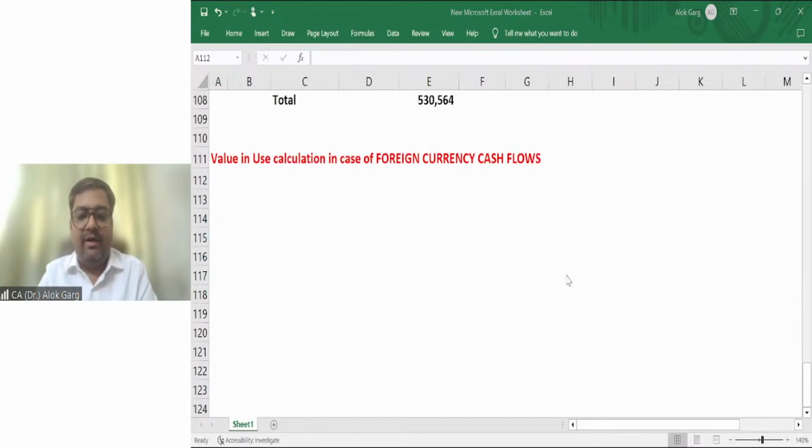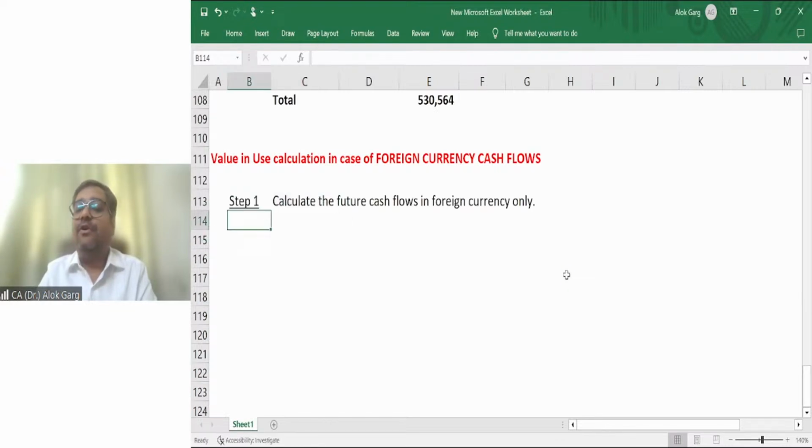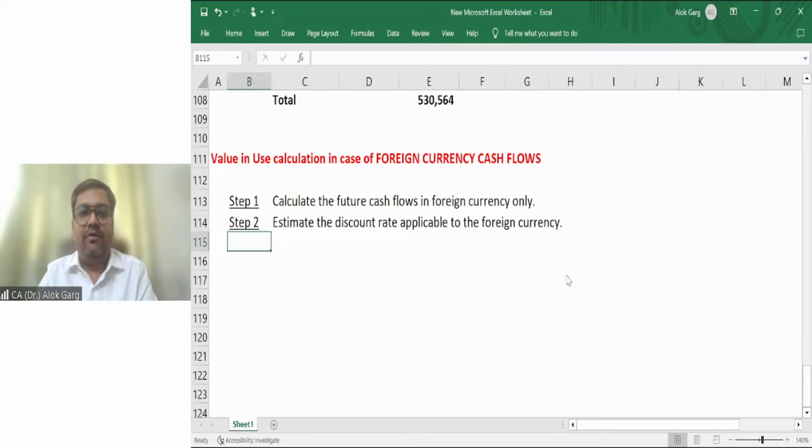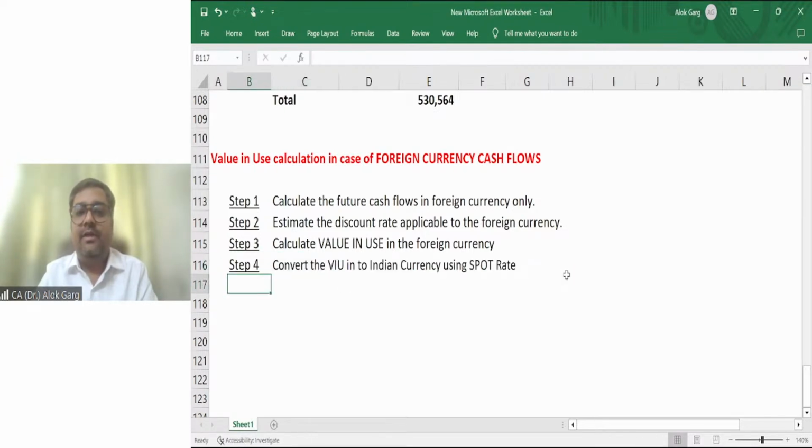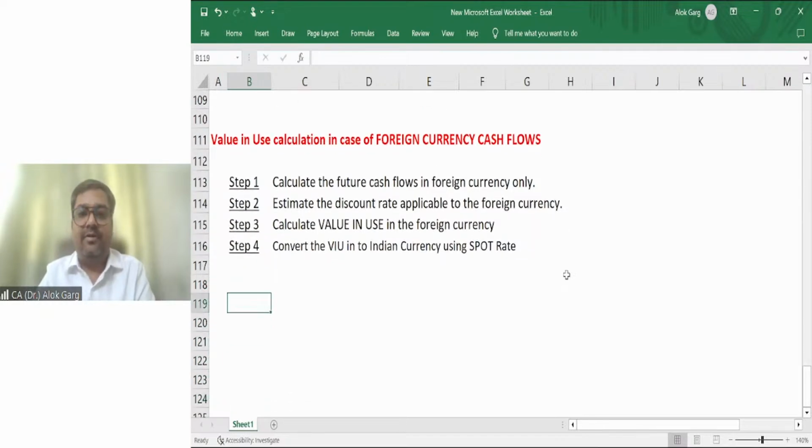Friends, what is my step number one? Calculate future cash flow in foreign currency only. Step number two. Estimate the discount rate applicable to the foreign currency. Step number three. Calculate value in use in the foreign currency. Step number four. Convert the value in use in Indian currency using the spot rate. These are the four steps.